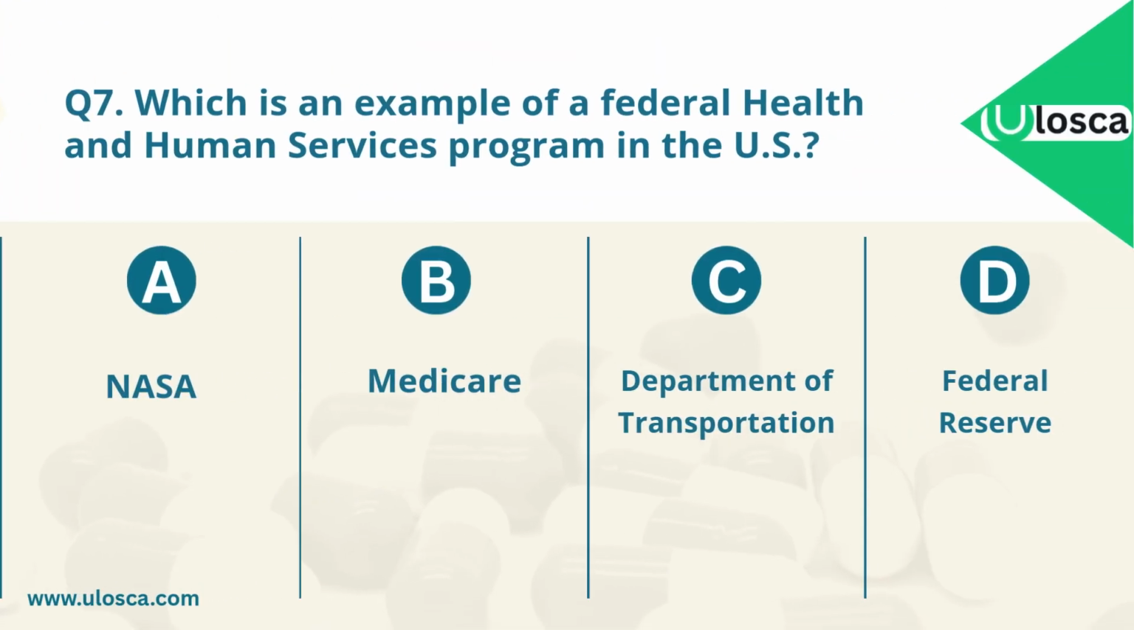Question 7. Which is an example of a federal health and human services program in the U.S.? A. NASA. B. Medicare. C. Department of Transportation. D. Federal Reserve. Which one is the correct answer?